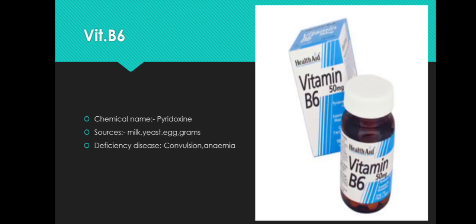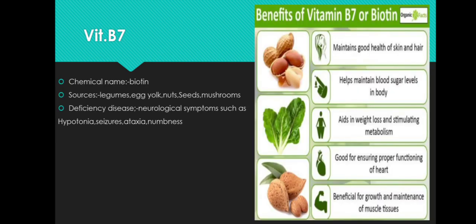B6 is called pyridoxine or pyridoxamine. The sources of B6 include milk, yeast, egg, as well as grams. And deficiency disease includes convulsions, that is fits or seizures, as well as anemia, that is low hemoglobin count, which occurs because of vitamin B6 deficiency.